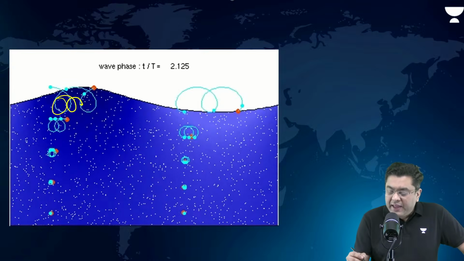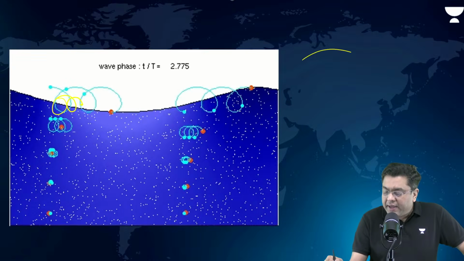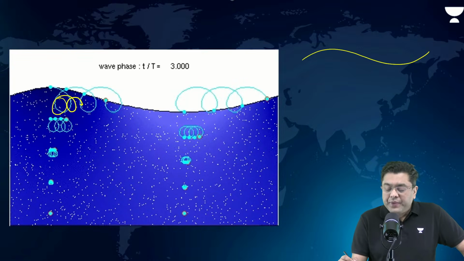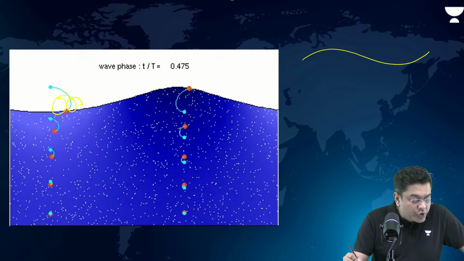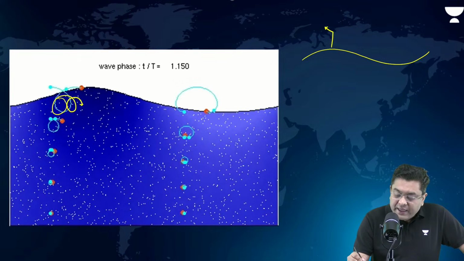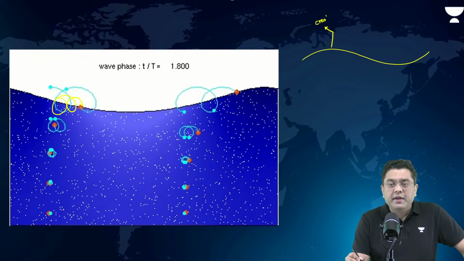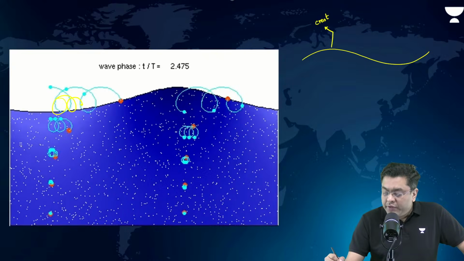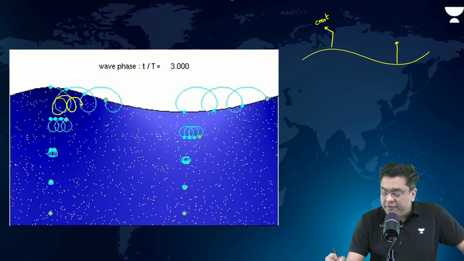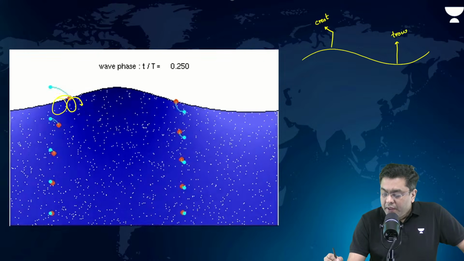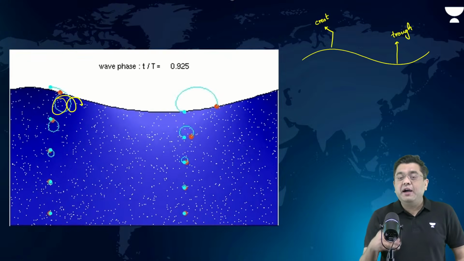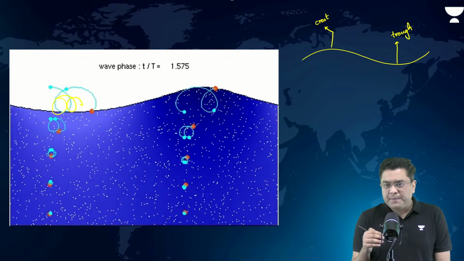The region where, let's suppose, you have had a wave here, this uprisen portion is what is known as the crest of the wave. And this downward motion is what is known as the trough of a wave. So every wave will have a crest and a trough.